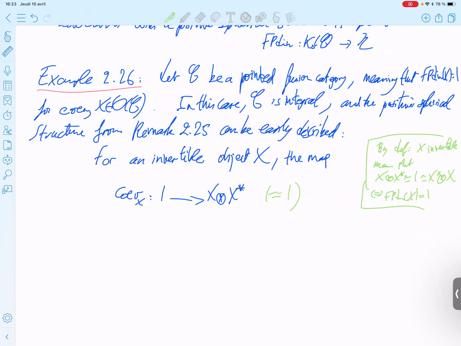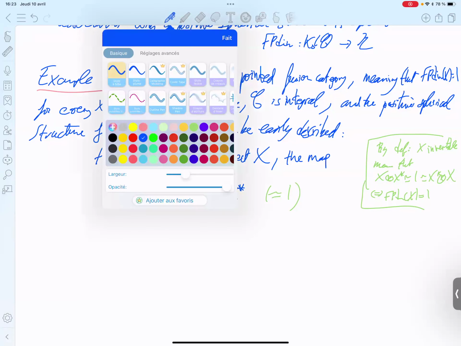So it is itself invertible. You can invert the co-evaluation in this very specific case. Of course, we cannot do that for a simple object which is not invertible. For an invertible object, you can invert the co-evaluation map, and you can use it to define a map from X to X double star, which we use for the spherical structure.